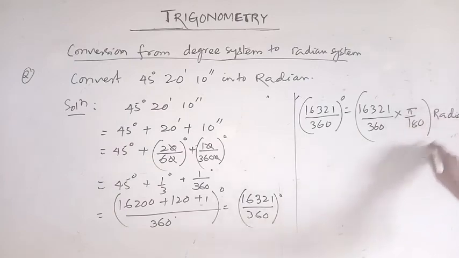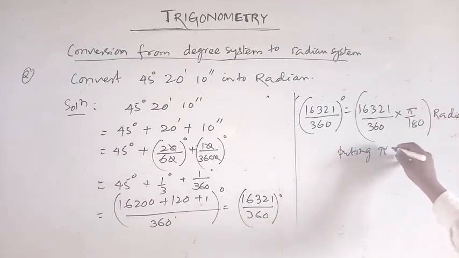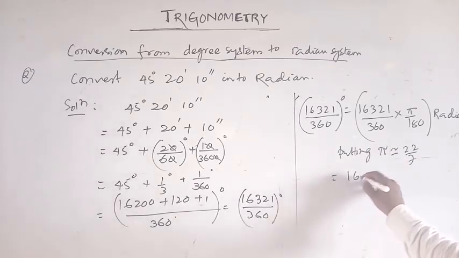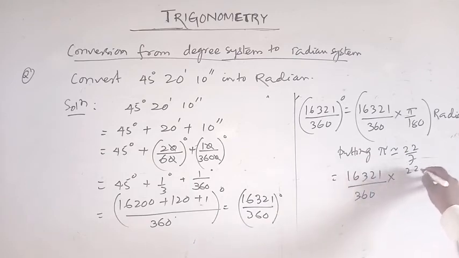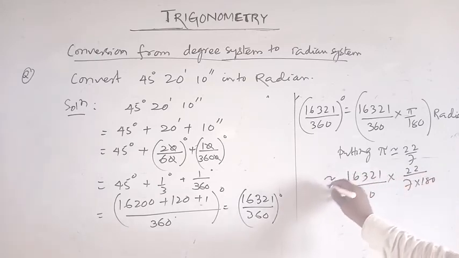Putting the value of pi as approximately 22/7, now calculate: 16321 divided by 360 into 22/7 into 180, this is approximately in radian.